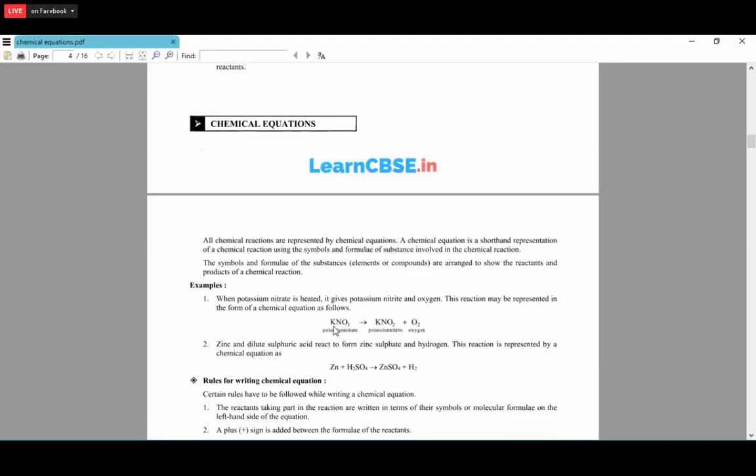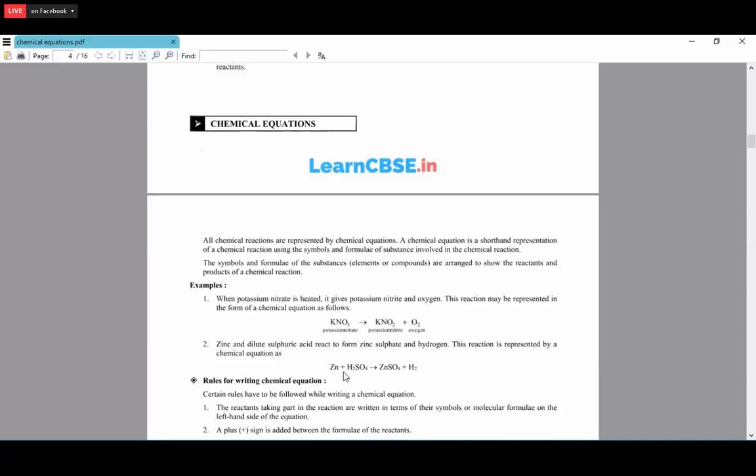Example: KNO3 gives KNO2 plus O2. Potassium nitrate is decomposed to give potassium nitrite plus oxygen. Potassium nitrate is a solid, and when we heat it, oxygen gas is released, so definitely a chemical reaction has taken place.